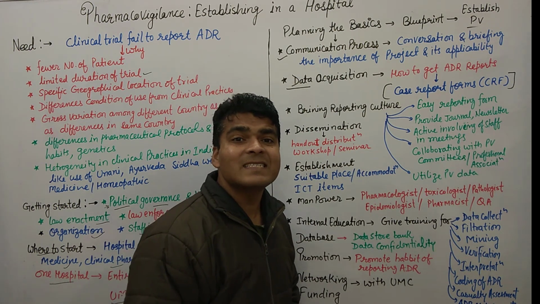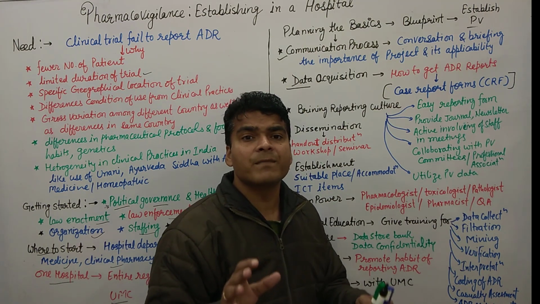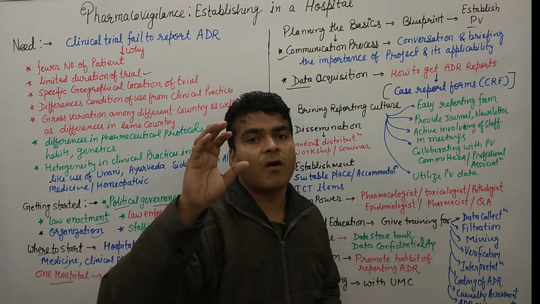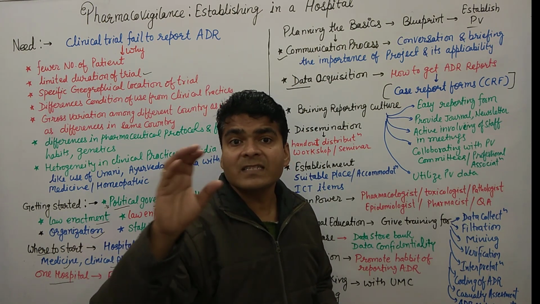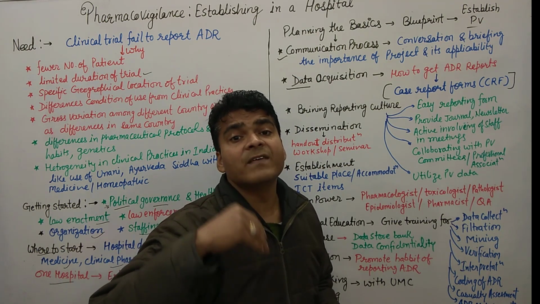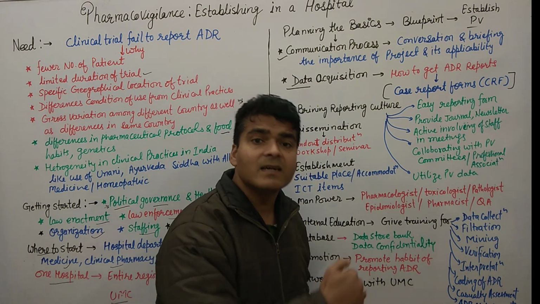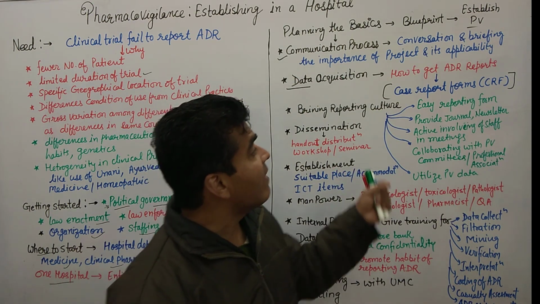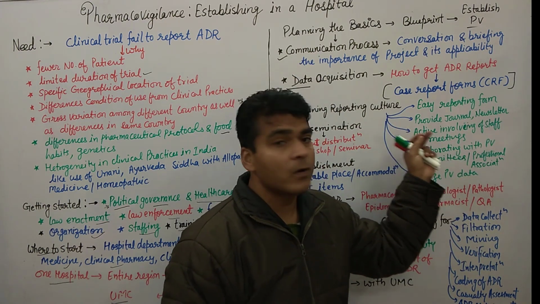Now what is the case report form? Just understand what a case report form is. A case report form is basically a form in which we get all the information of the patient, all the information of the adverse event, and all the information of the drug which gave such an adverse event that was not reported in the clinical trials. Clear? So what kind of information is required in a case report form? I'm just giving you some points about the case report form.